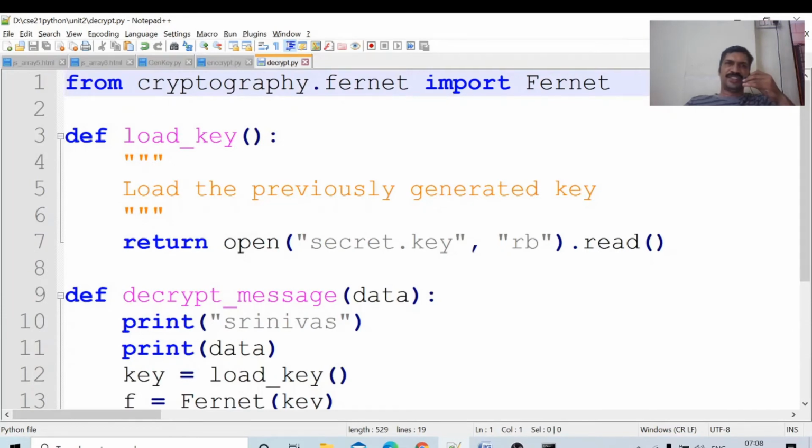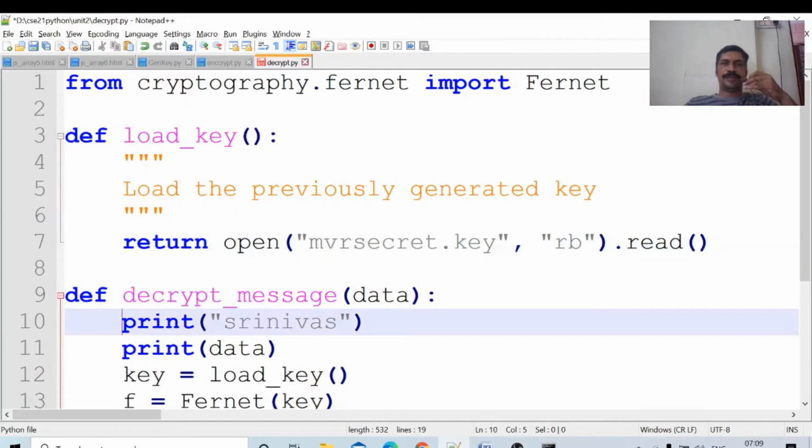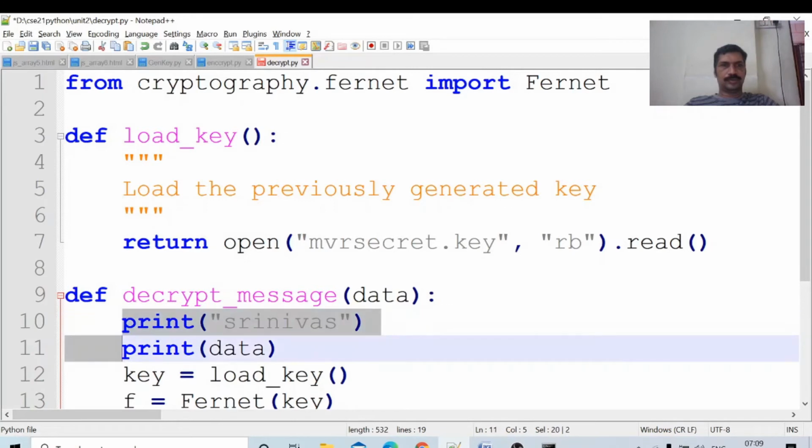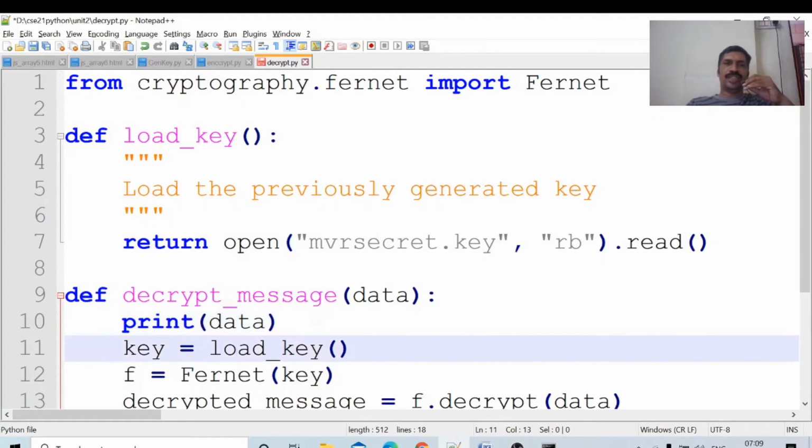From cryptography, we import the module load key. What is the name of the key here? MVR secret key. Decrypt the message. I am passing some data, and whatever data I pass to the function, I print here. Load key is a function that returns the key we generated previously; all the data in that file will come into the variable key.